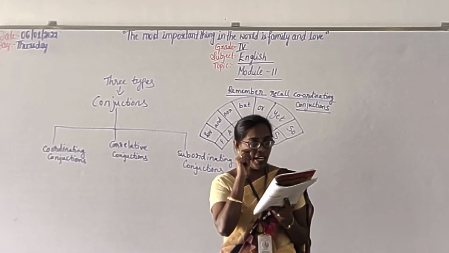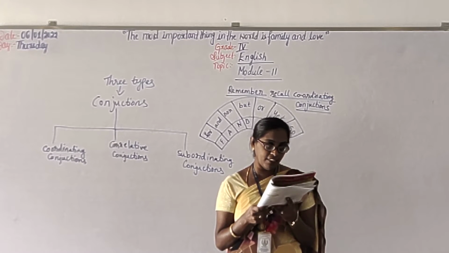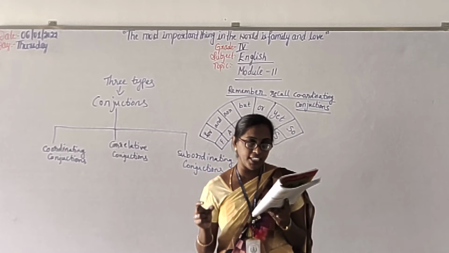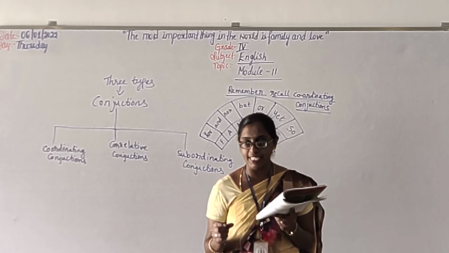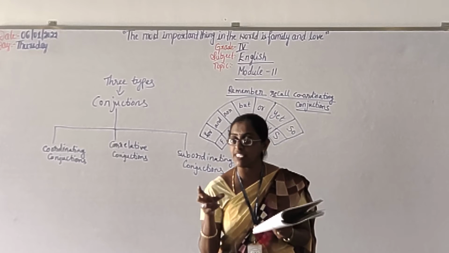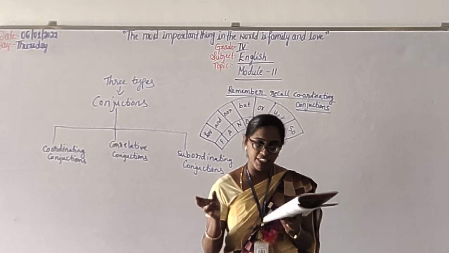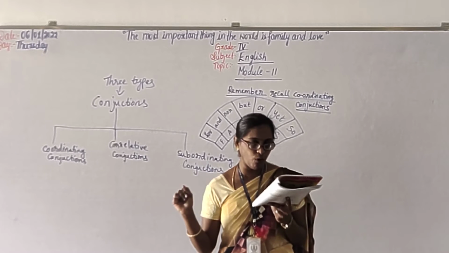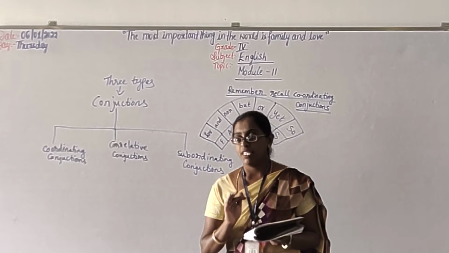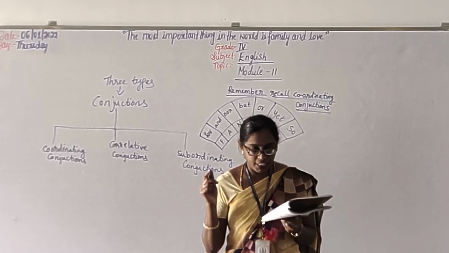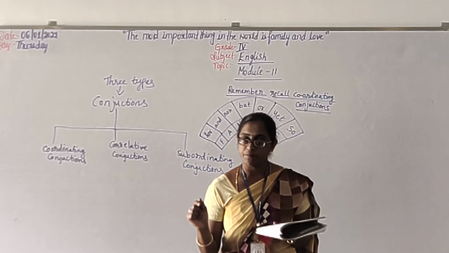Understanding? Next we have an example: Meher wants neither vegetables nor fruits. Here the word neither or nor is there, right? That shows Meher gives equal importance to both vegetables and fruits. She is giving equal importance. She does not want either of them.